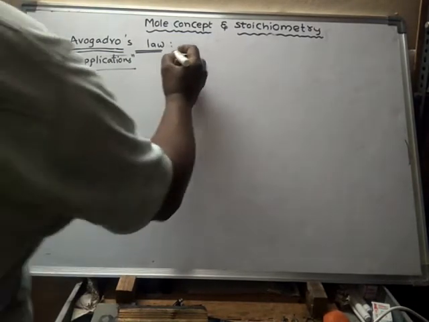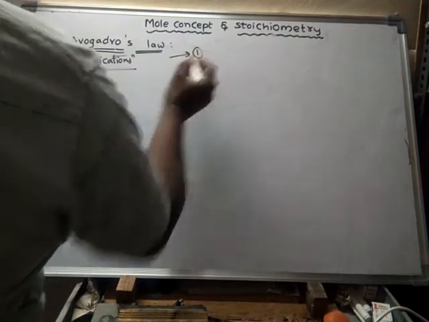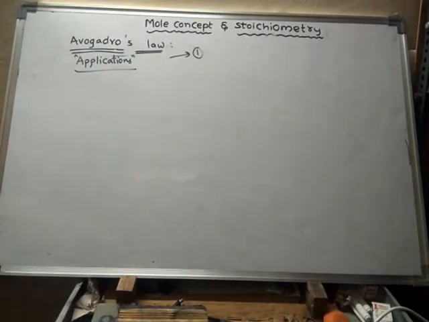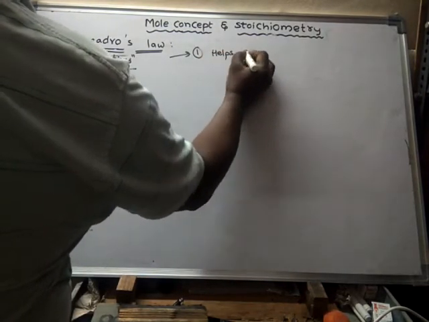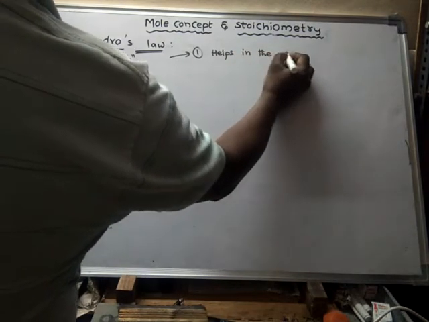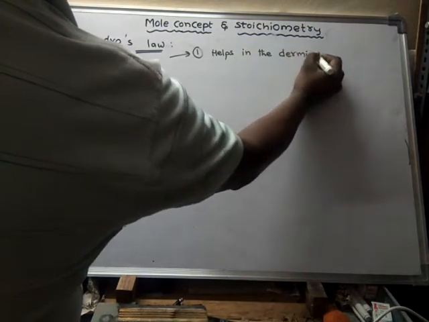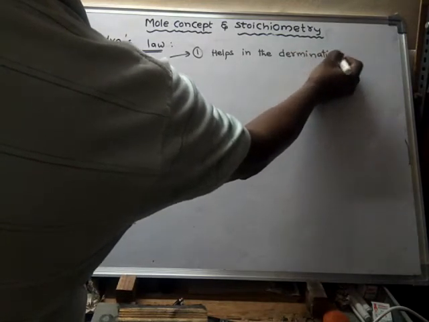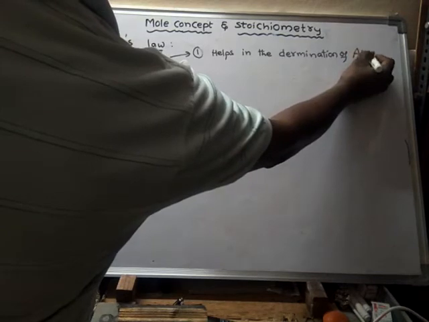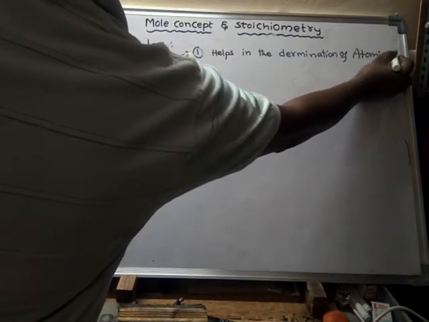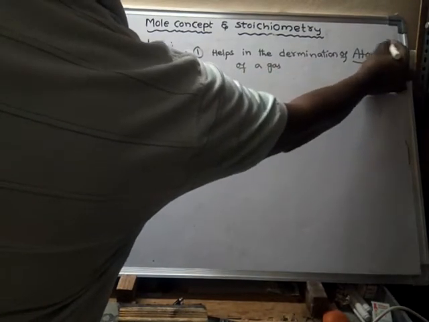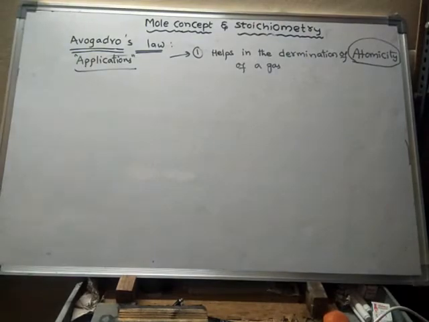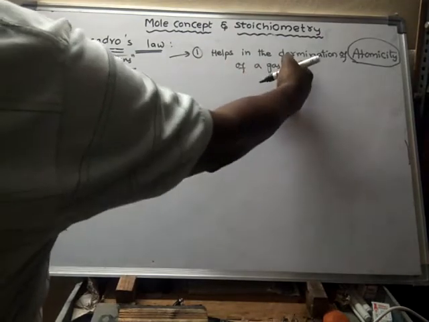The first application is that Avogadro's law helps in the determination of atomicity of a gas. In order to determine the atomicity of a gas, Avogadro's law is helpful. So this is one of the applications of Avogadro's law.